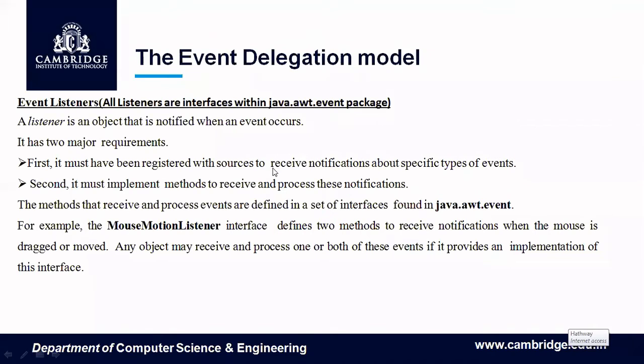For the button, did we register this action listener? Yes or no? b1.addActionListener. So for a listener to be notified, it should first have been registered. Second, it must implement all the methods to receive and process these notifications. The methods are available within the set of interfaces found in java.awt.event. For example, the MouseMotionListener interface defines some methods to receive notifications when the mouse is dragged or moved.